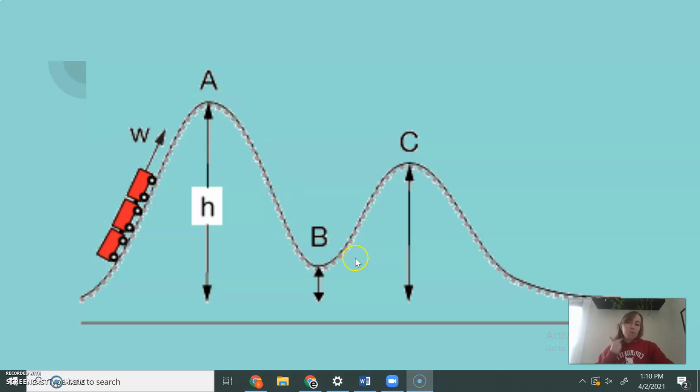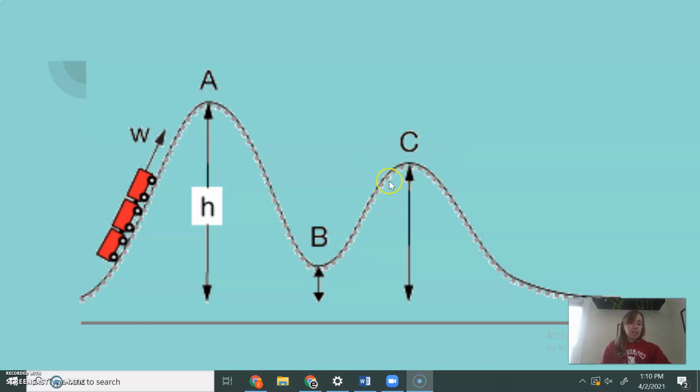Then when we're at the bottom of the hill, there's still some potential energy, right? Because this isn't at ground level yet. So there's still a little bit of potential energy, but most of the energy in this system is now kinetic energy, and the roller coaster is moving super fast. It's able to make it up this hill, probably without electric help because it's a smaller hill. And again, it's transformed back into potential energy.